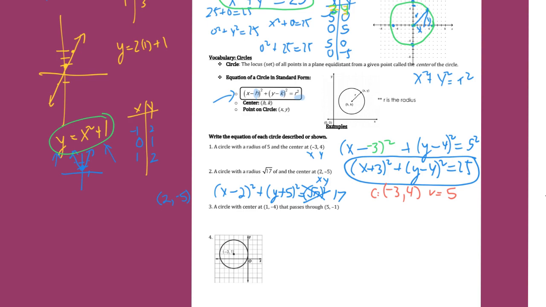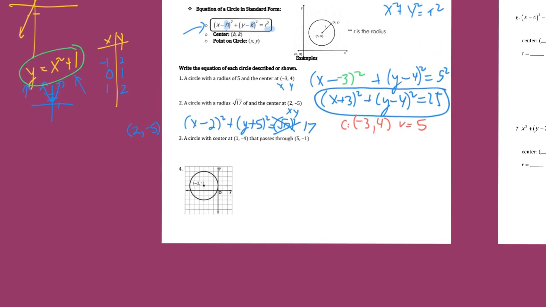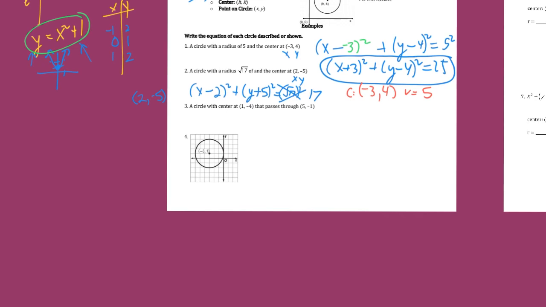Kind of feel like we should do the picture first, and then we'll go back and do number 3. So in the picture, what's the center? It's at negative 3, 1. So can we write the equation that does this? Let's do, that's x, and this is y. Let's do x minus the negative 3, so plus 3 squared plus y minus 1 squared equals the radius squared.